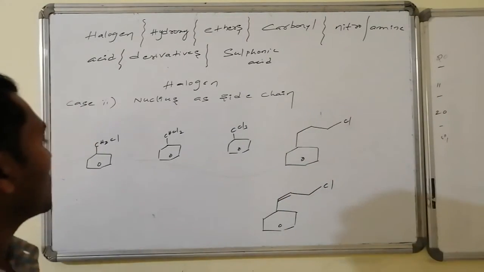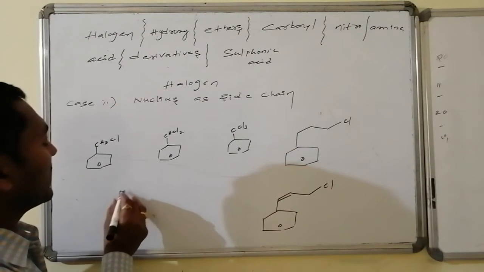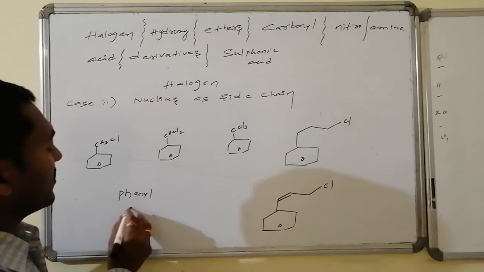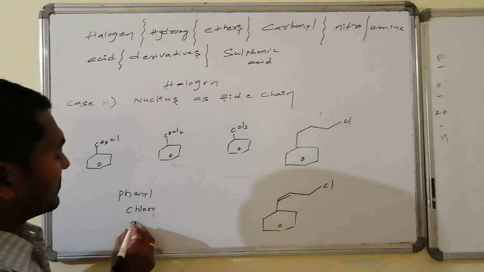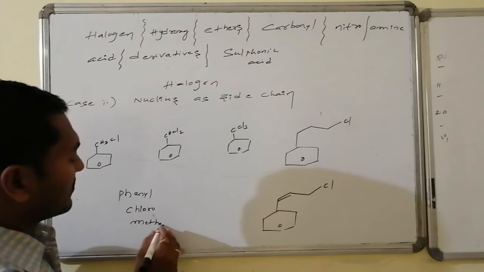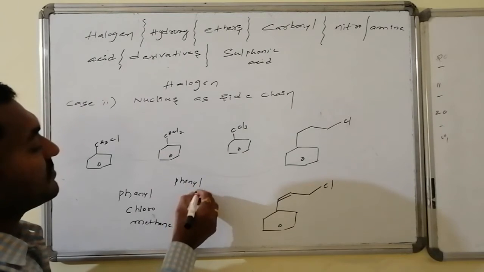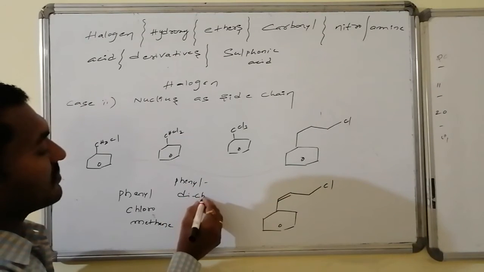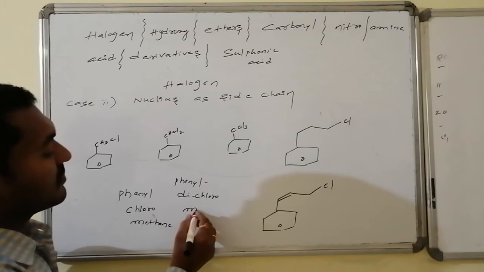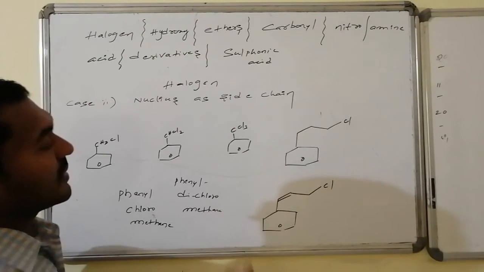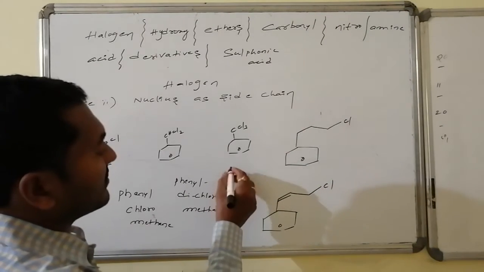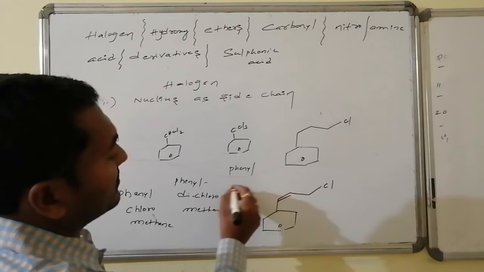So therefore the name of the compound is 1-phenyl, otherwise phenyl chloromethane. Whereas this is phenyl dichloromethane. And this is phenyl trichloromethane, with phenyl as a substitution.